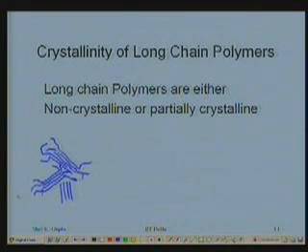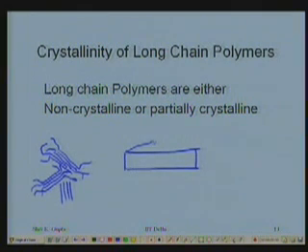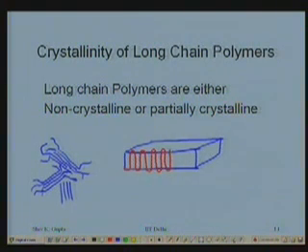The other way they can arrange themselves, if I have a very long chain in, let us say, a rectangular block like this, which is of course a thin block, these chains can go backwards into the solid region.